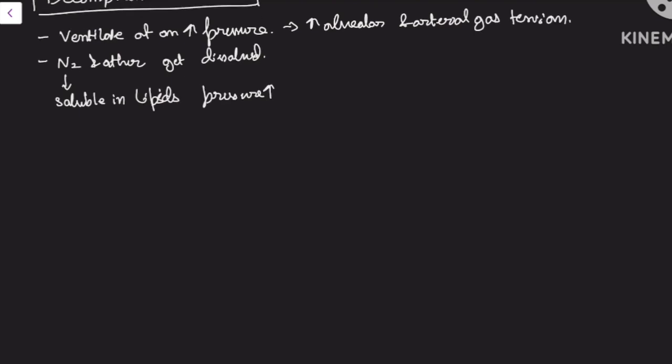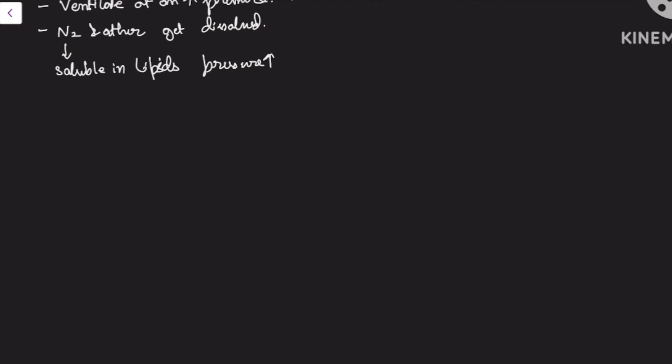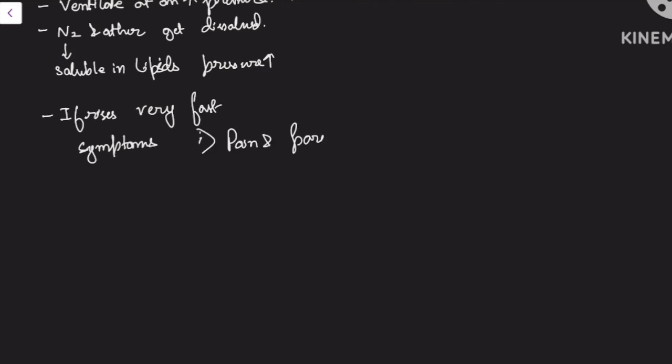Now these gases are dissolved in the lipids. If the diver who has gone deep into the ocean rises gradually, means slowly, nothing will happen. But if he rises very quickly, then he will have severe symptoms such as, number one, pain and paresthesia around joints.